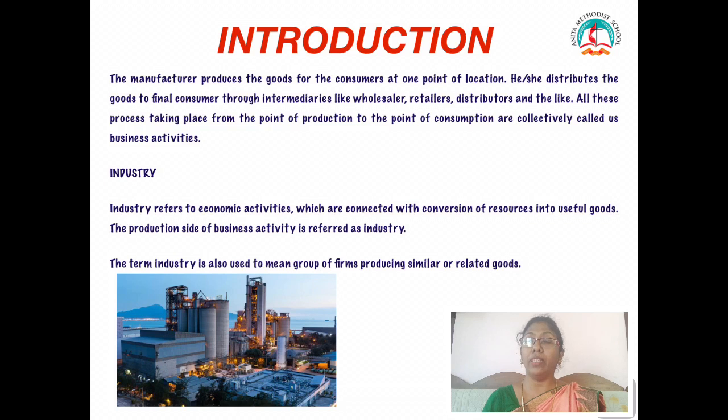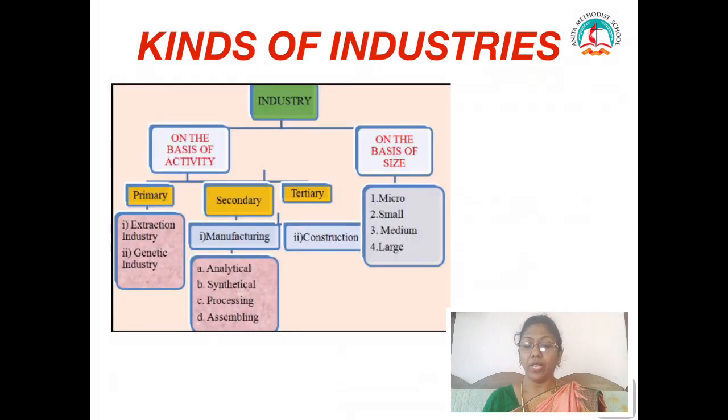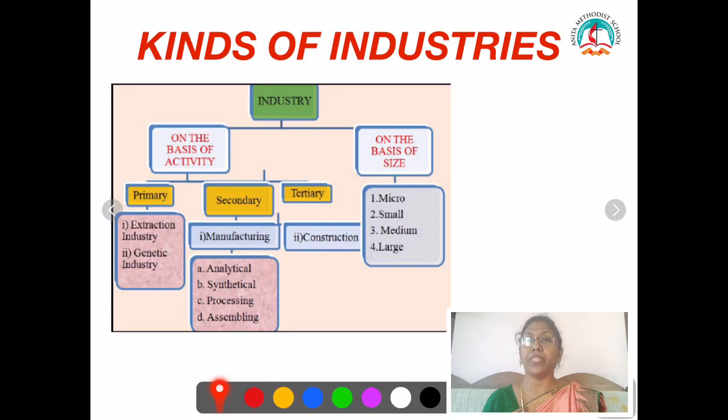When we talk about industry, we say it is about the production side and the technical side, where we use the raw material to make it into a finished product. We see kinds of industries. Industries are classified on the basis of activity and on the basis of size. On the basis of activity, it is classified into primary industries, secondary industries and tertiary industries.